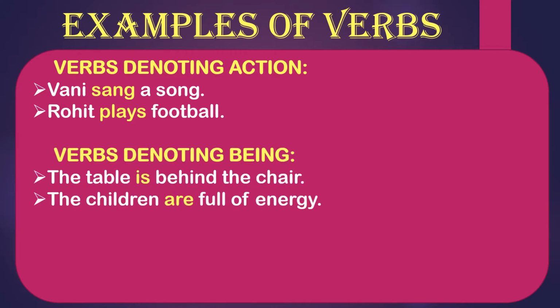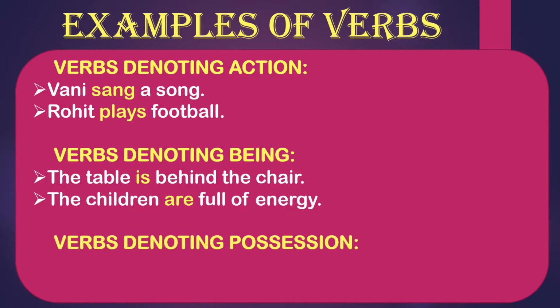Next is the verbs denoting being. Now the table is behind the chair. The table is behind the chair. So this is denoting being, means the presence of something. The table is behind, the presence of the table is behind the chair, right? The children are full of energy, right? So this also means the children are possessing energy.